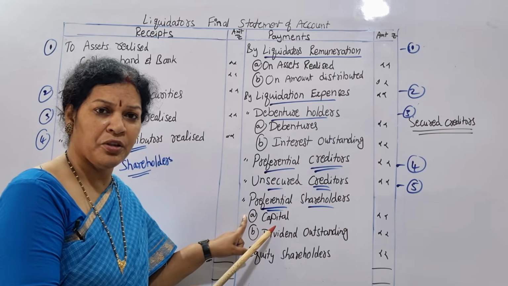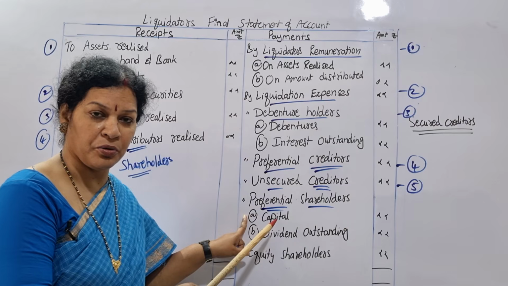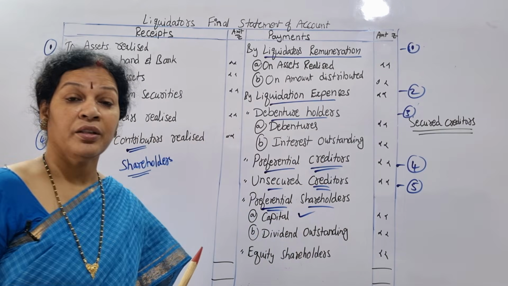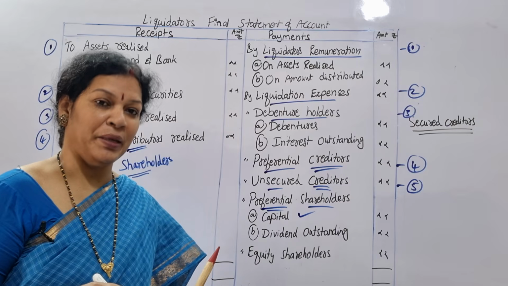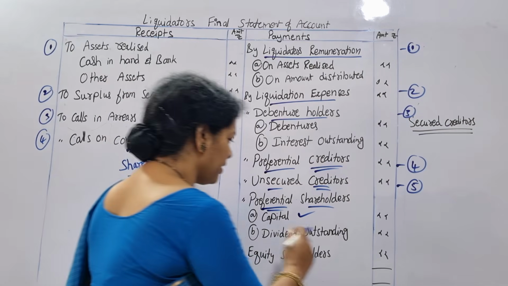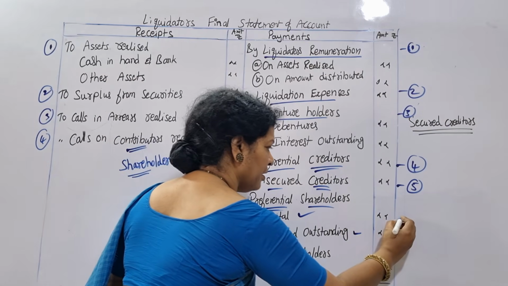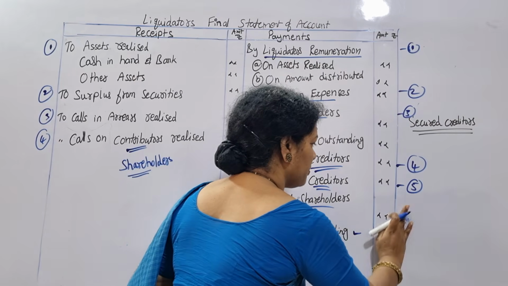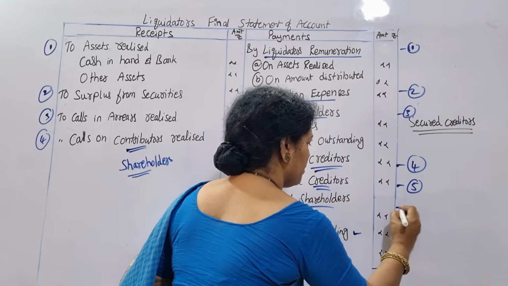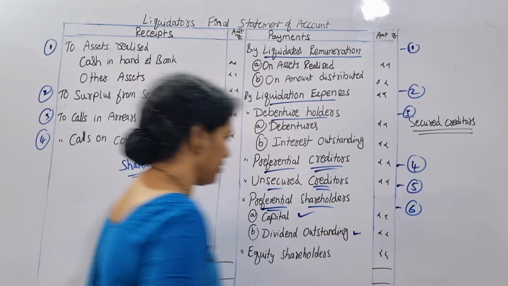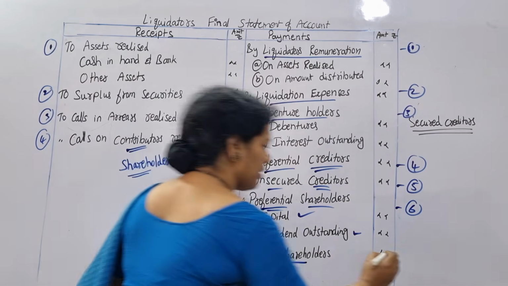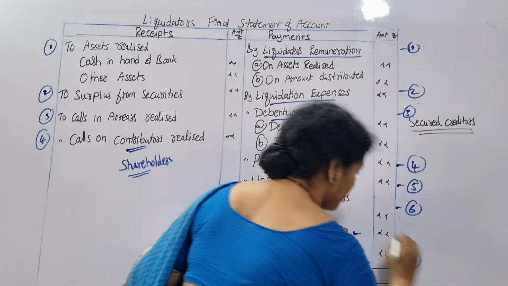The actual amount to be paid for the preferential shareholders is their investment first. Then after that, if dividend is not paid, the outstanding dividend is to be paid together. This is the sixth point. Then lastly, equity shareholders. Equity shareholders last.